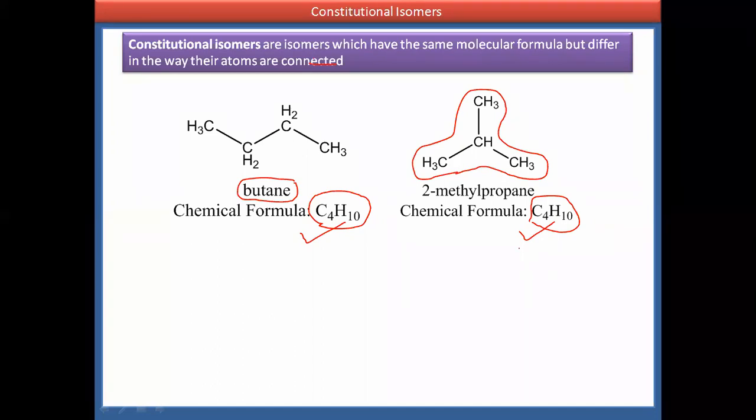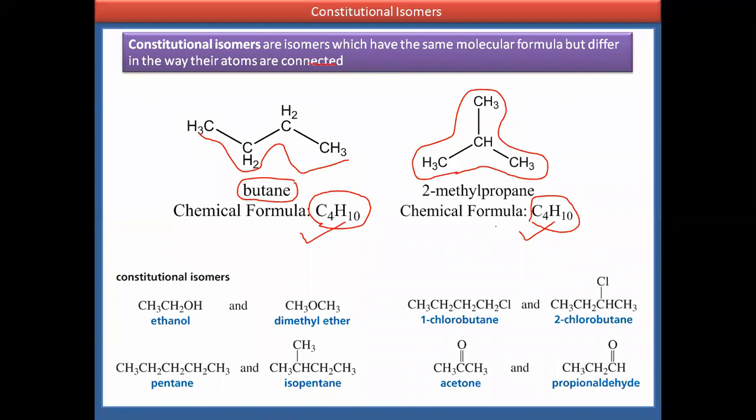The difference between butane and 2-methyl propane is a structural difference. Here is a straight chain in butane, and here is a branched chain in 2-methyl propane. That's why they are called constitutional isomers: same molecular formula but differing in the way their atoms are connected.